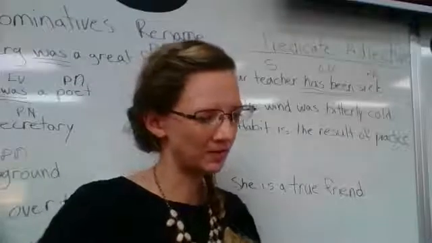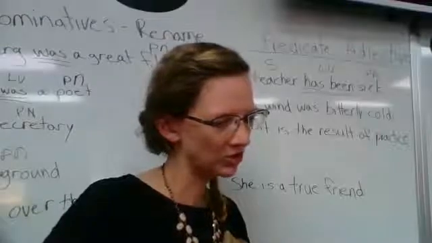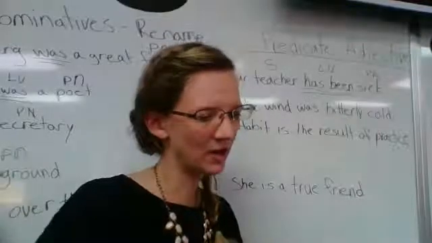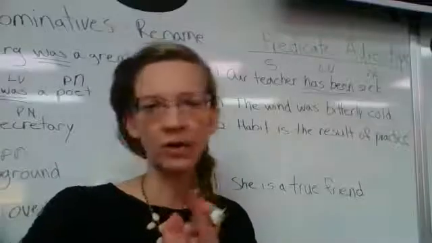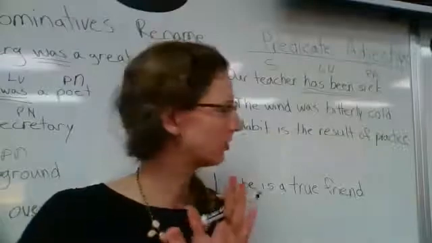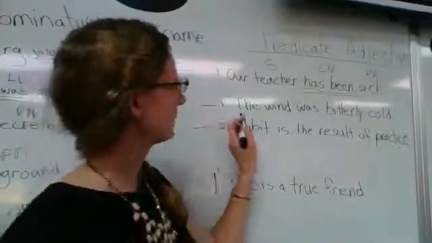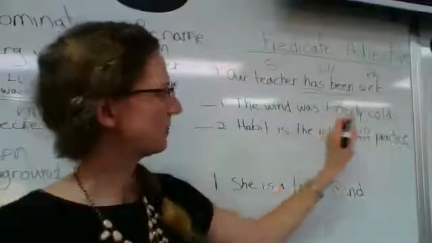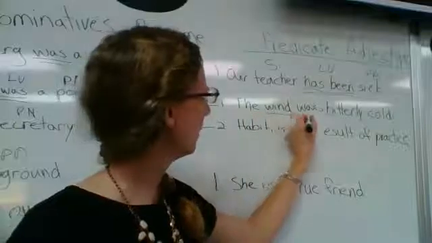And think B, it says draw 2 lines under each linking verb, 1 line under your subject, write PN or PA. So this is important. Don't get your predicate adjective or your predicate nominatives mixed up. Use your logic and use what I explained. So let's do the first one. The wind was bitterly cold. Underline our subject, wind was